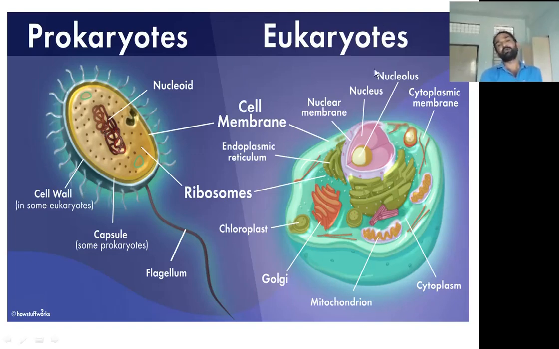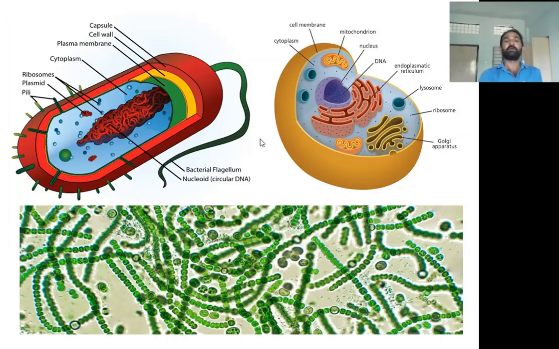Now coming to the eukaryotic organism, it shows a membrane-bound nucleus that separates it from the cytoplasm, and the cytoplasm contains many cell organelles like endoplasmic reticulum, chloroplast, Golgi bodies, mitochondria, lysosomes, dictyosomes, and so on. These are the basic differences between prokaryotic organisms and eukaryotic organisms.